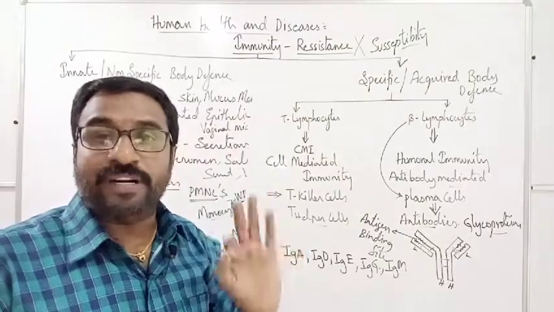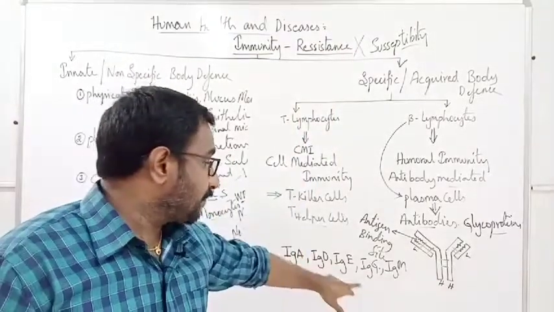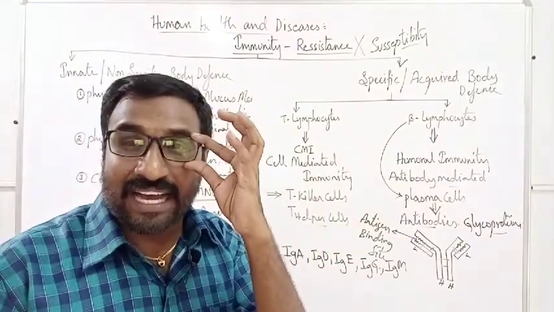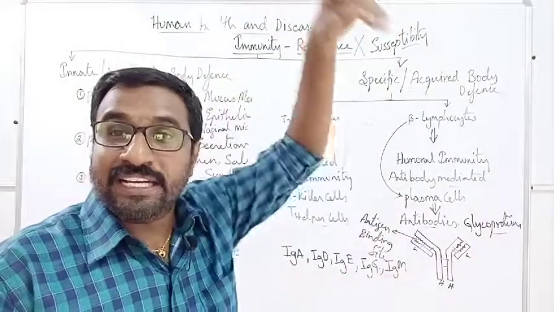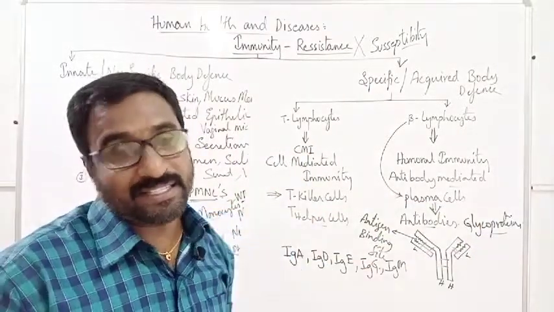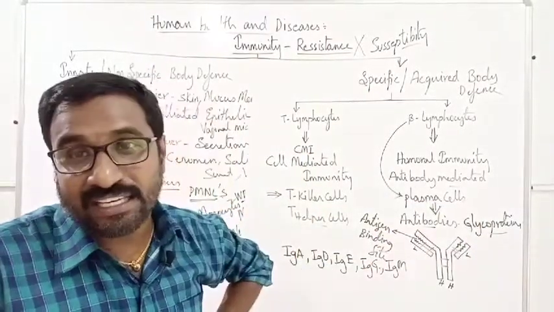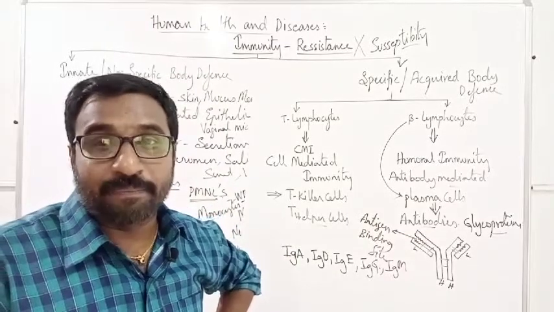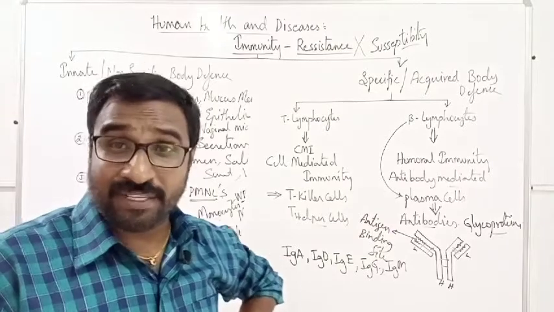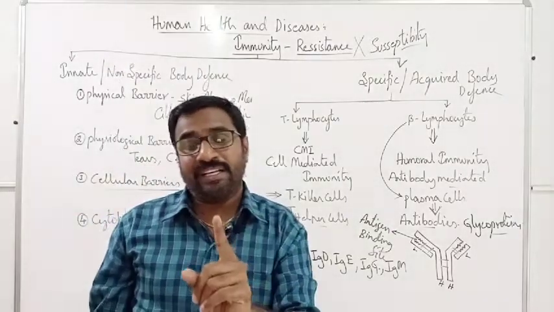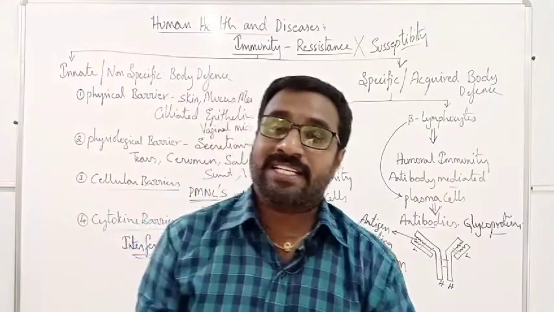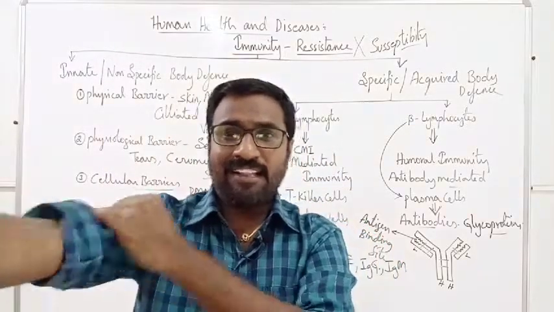IgG, very, very important question. This is the type of immunoglobulin which can pass through the placenta from the mother into the fetus and provide immunity to the fetus. That is IgG. Coming to IgM, what is special about it? IgM is the first immunoglobulin to react during any infection, whenever any bacteria enter.